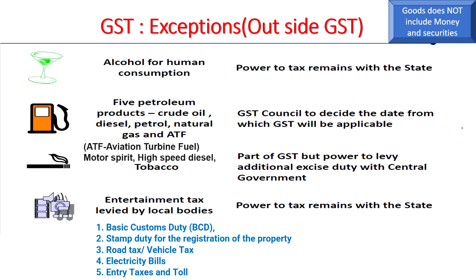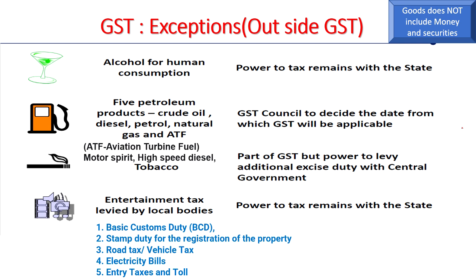One is alcohol for human consumption. On that, GST is not imposed. The power to tax remains with the state. That is because, that being the major part of the revenue for the state governments also, they have not accepted to include this part in the GST. And the state governments are compensated for up to a period of 5 years because they are losing the major portion of the revenue through the replacement of different taxes that they impose on people by GST.